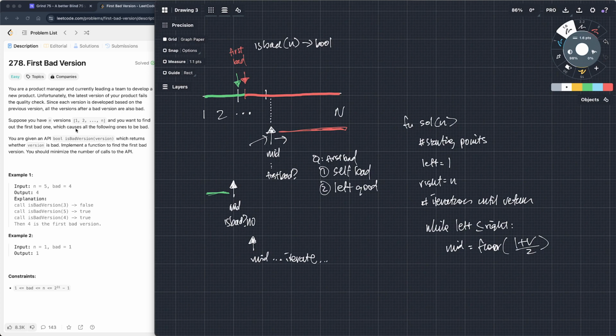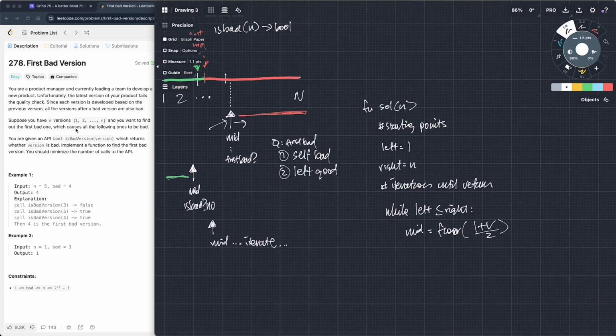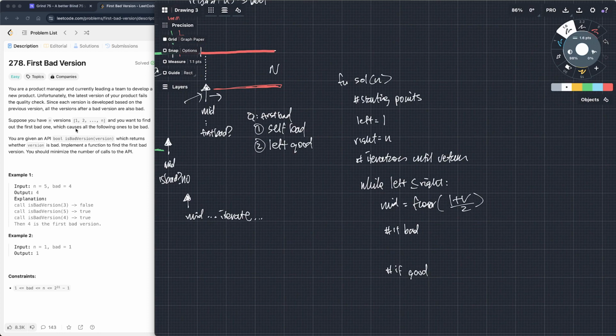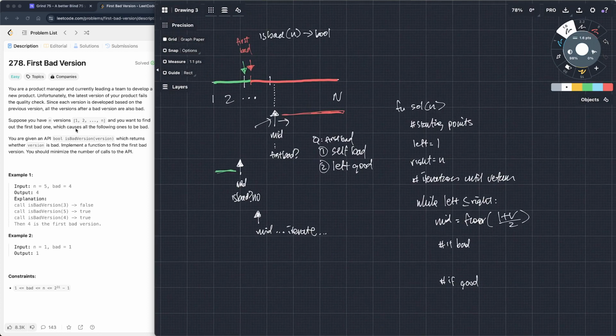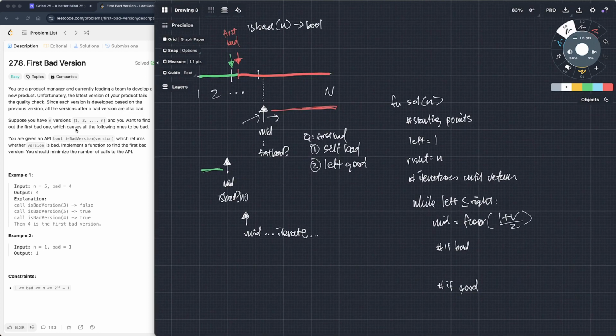Perfect. So if bad, we're going to do something. And then if good, we're going to do something else. So if bad, we don't know that this is the first bad. If bad, we just know that we can narrow the scope.